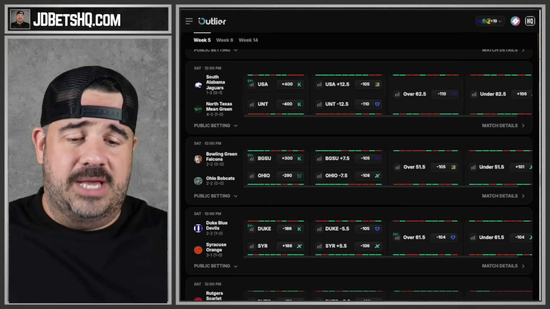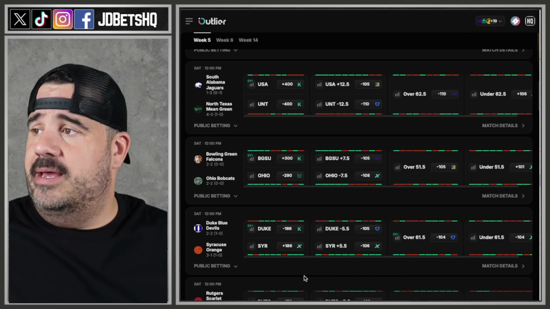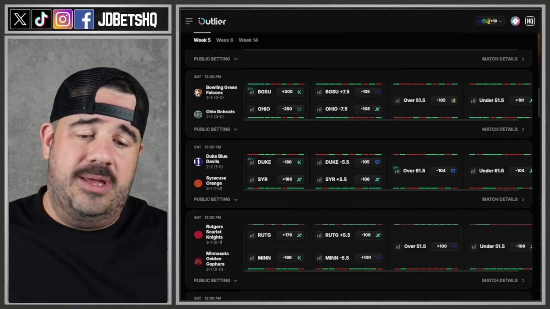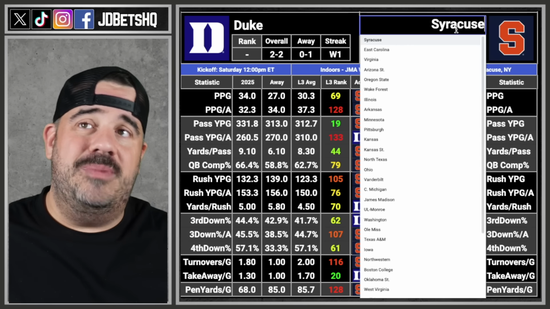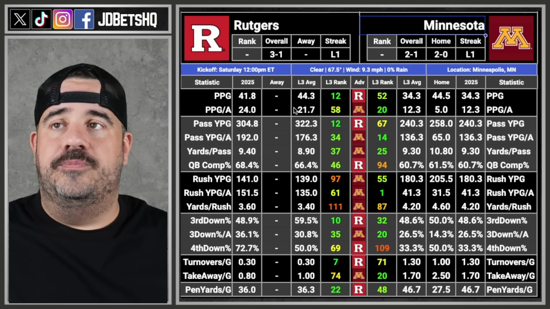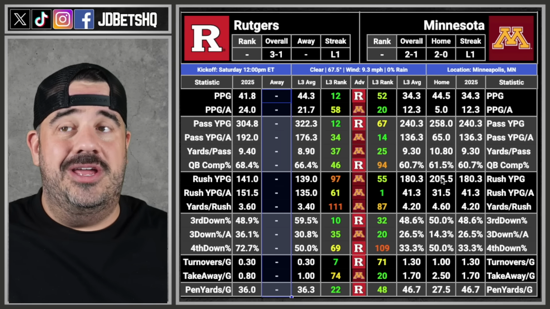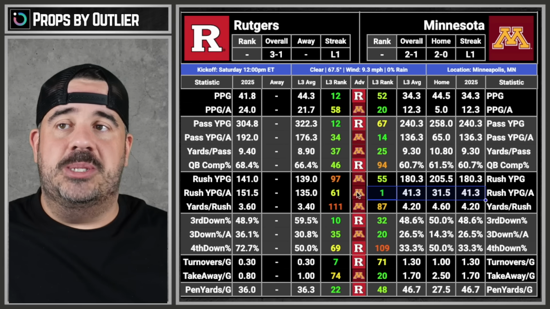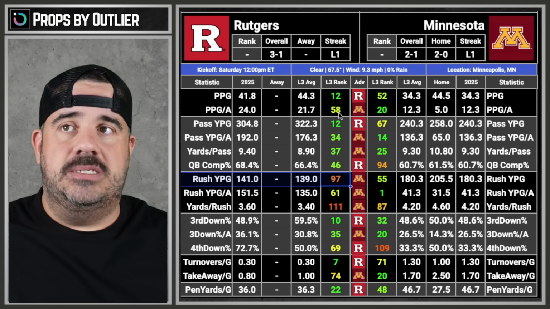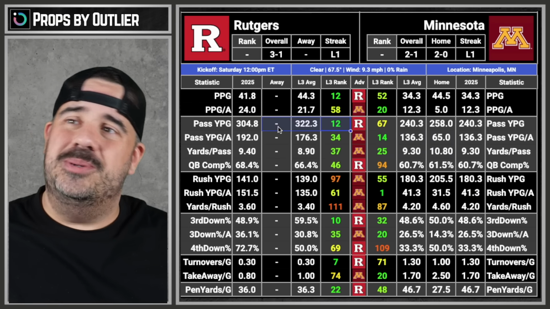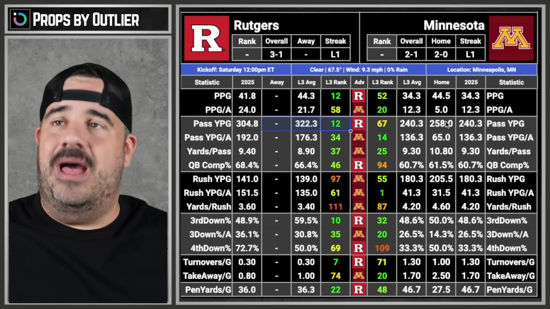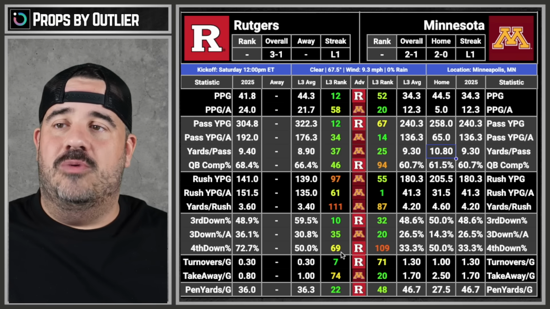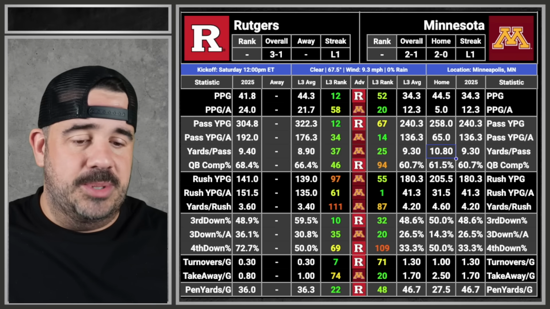Go back over here. We got this. What else we got now? We got Rutgers and Minnesota. I guess we'll look at it. I don't care about this one, but I know some of you might. So Rutgers' first road game. That ain't good. The number 1 rush defense is Minnesota, and Rutgers can't run the ball. Rutgers is 12th in passing. Who have you played? You have not played anybody good. I know. You're 3-1 though, so I don't care about this game. But there's the numbers. Pass for me.